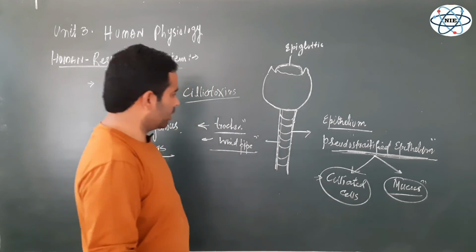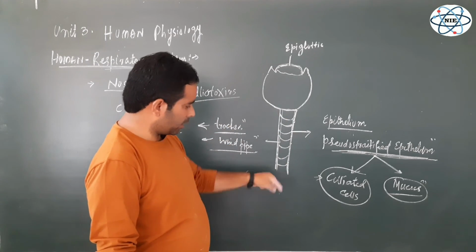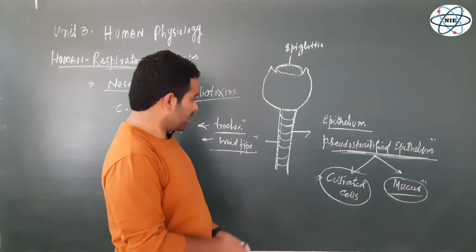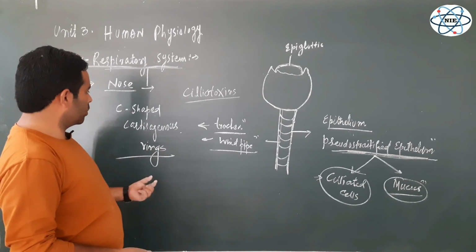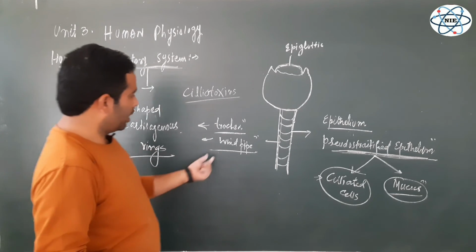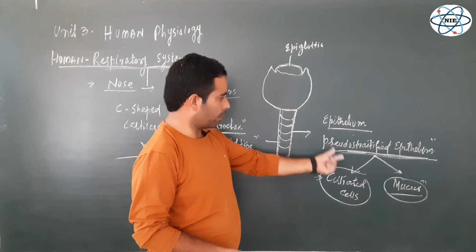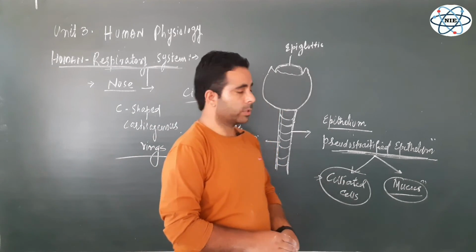So this trachea is a tube, the windpipe, and it begins from the pharynx and then enters the two lungs, one from the right side, another from the left side. But it is made up of cartilaginous rings, not a muscular tube. Besides the C-shaped cartilaginous rings, there is the epithelium, that is pseudostratified epithelium with ciliated cells and mucus producing cells.